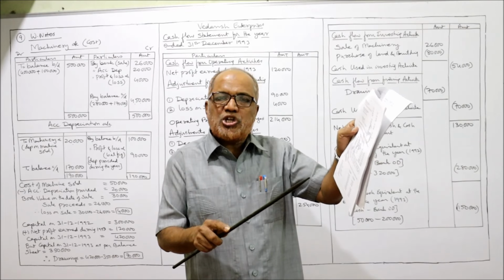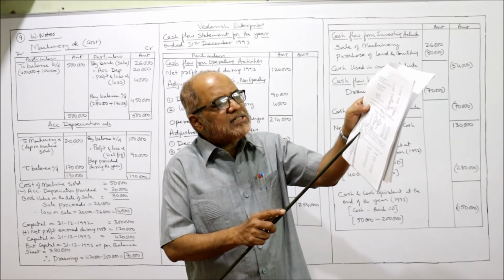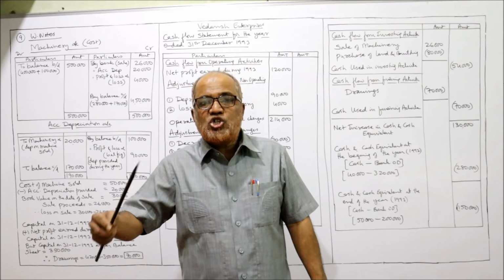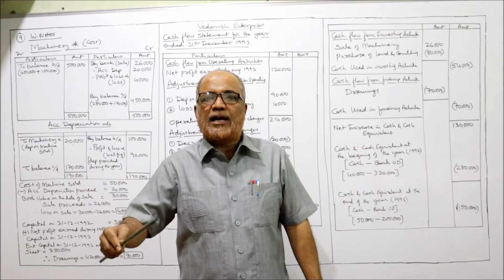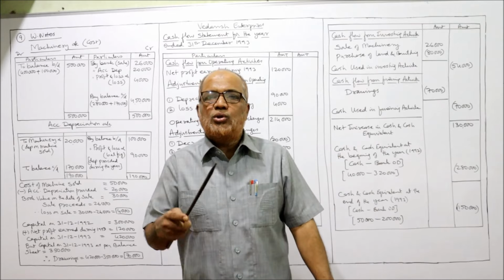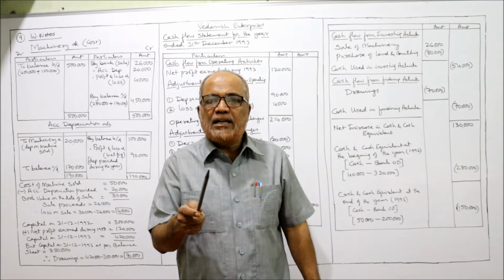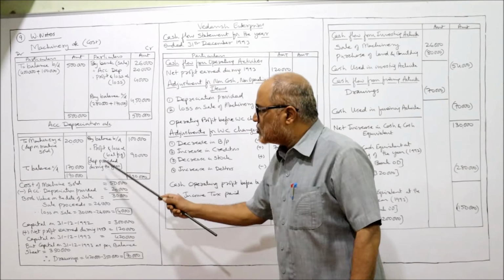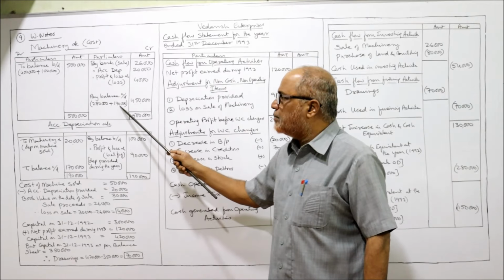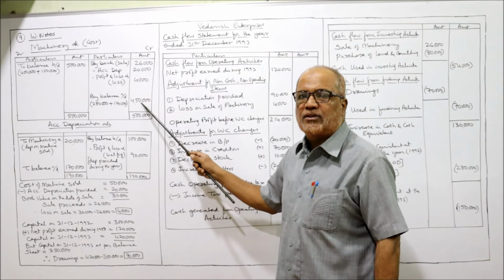And how much depreciation provided for the current year? Last sentence it is given 1,70,000. So after charging 1,70,000 accumulated depreciation, the value of the machinery is 2,80,000. So we add up 2,80,000 plus 1,70,000, and by balance carried down it is 4,50,000.